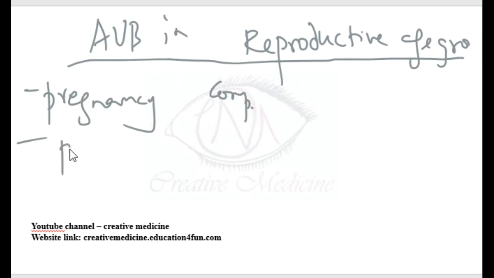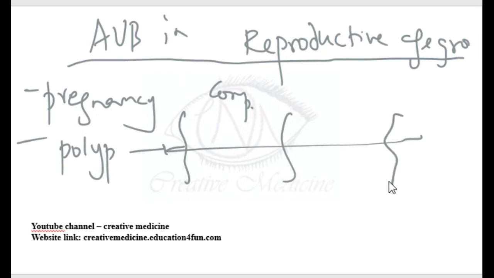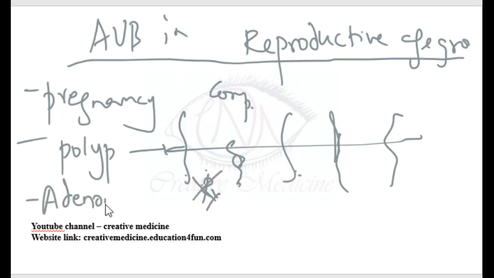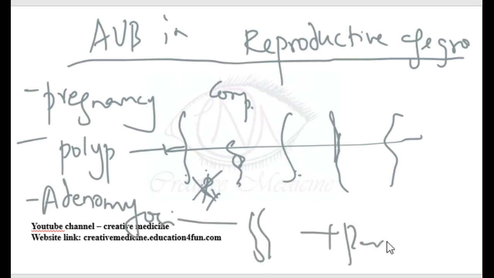Polyps show heavy bleeding at irregular intervals. In polyps, there will be intermenstrual bleeding, that is, bleeding in between the menstrual cycles also. The bleeding in polyps is not responsive to treatment. Third, adenomyosis. In adenomyosis, the patient presents with bleeding and dysmenorrhea also.